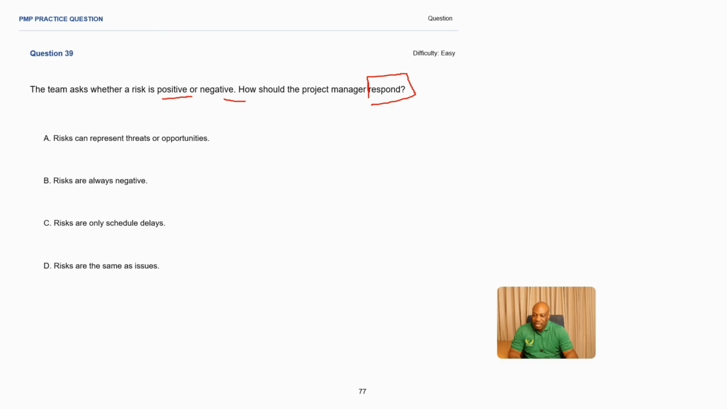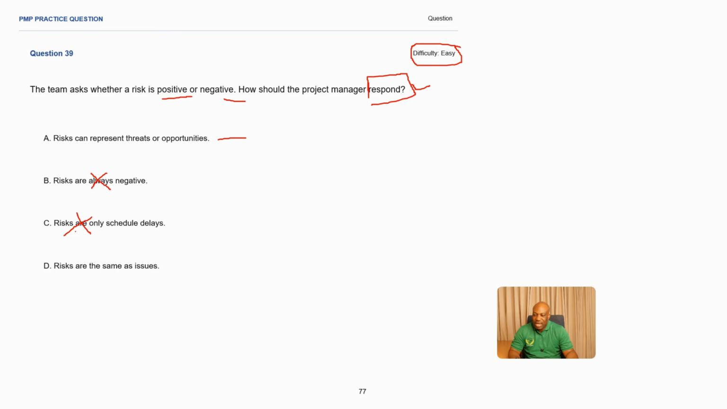Risks can represent threats or opportunities. You want to respond as a project manager. The difficulty level here is easy. Risks are always negative? Risks can be opportunities or even threats, negative or positive, so this one is not correct. Risks are only schedule delays? Risks can also affect costs, quality, and everything else in a project, so it cannot only be considered schedule, making this incorrect.